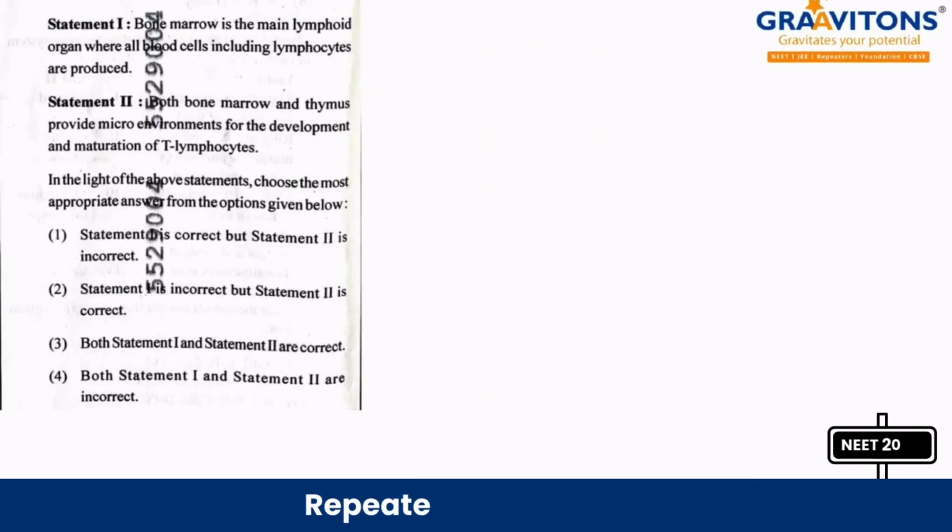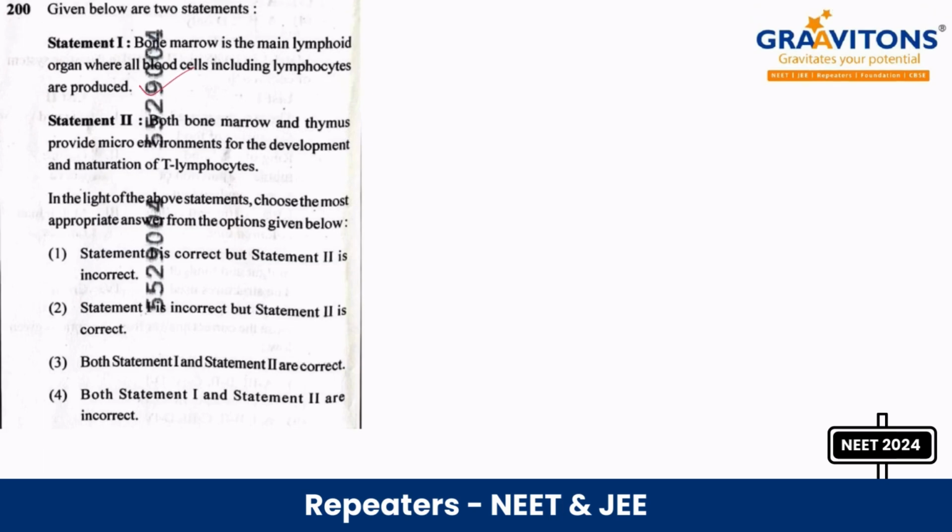So now coming to the last question of our zoology part. Here, bone marrow is the main lymphoid organ where all blood cells including lymphocytes are produced. Yes, this statement is correct. And both bone marrow and thymus provide microenvironments for the development and maturation of lymphocytes. This statement is also correct. So both statement 1 and 2 are correct.